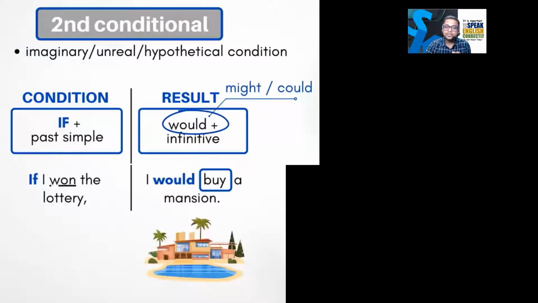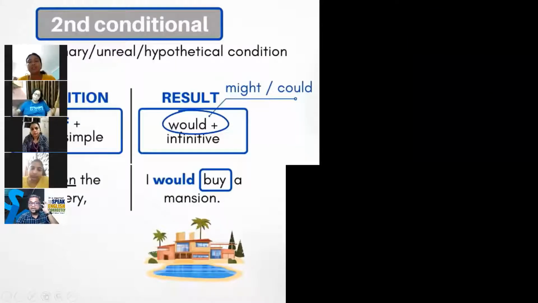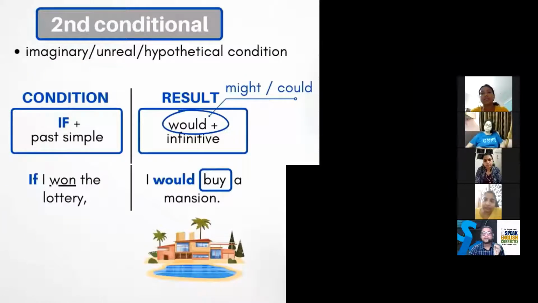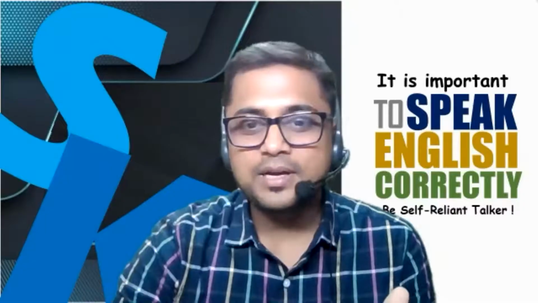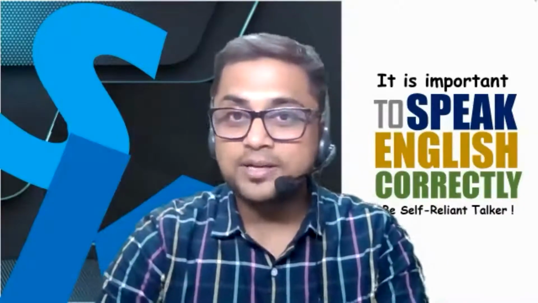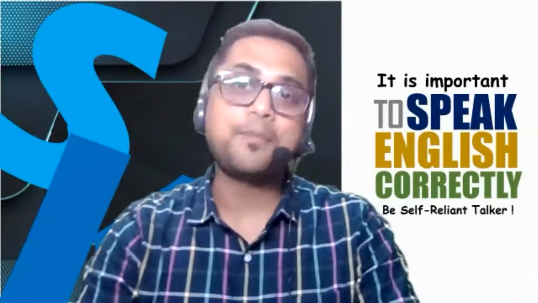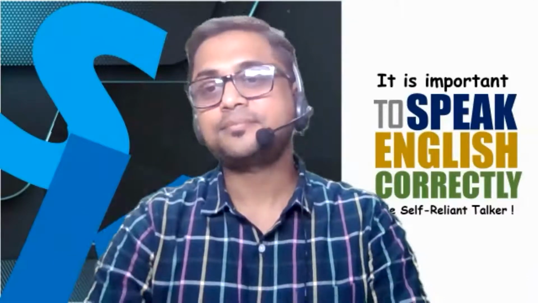If I won the lottery, I would buy a mansion. If I won the lottery, I would buy a mansion. Okay, so let's see. I'll ask you one sentence, and you will have to speak it, okay?